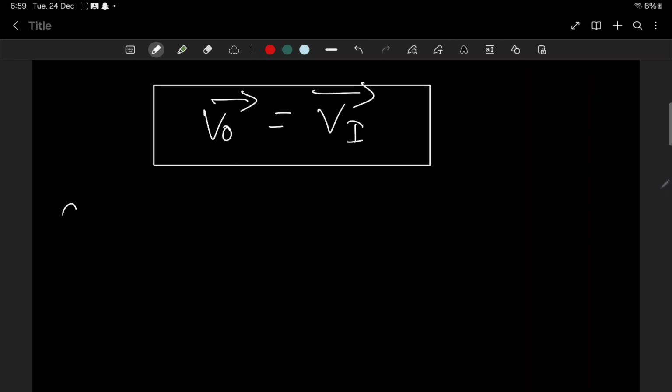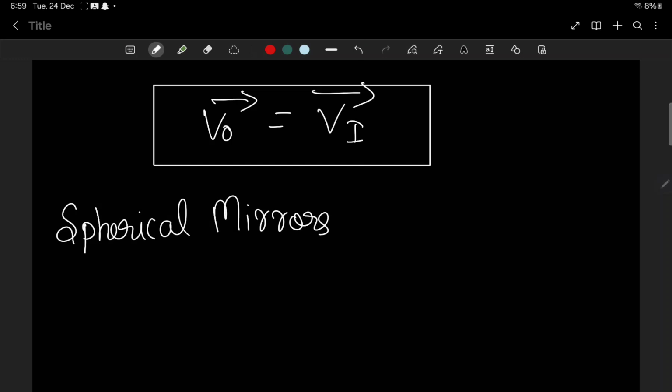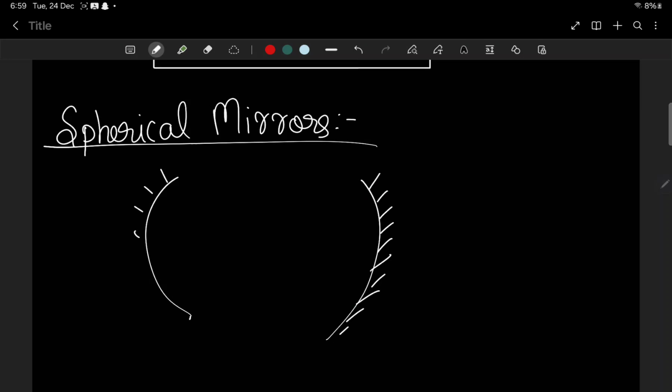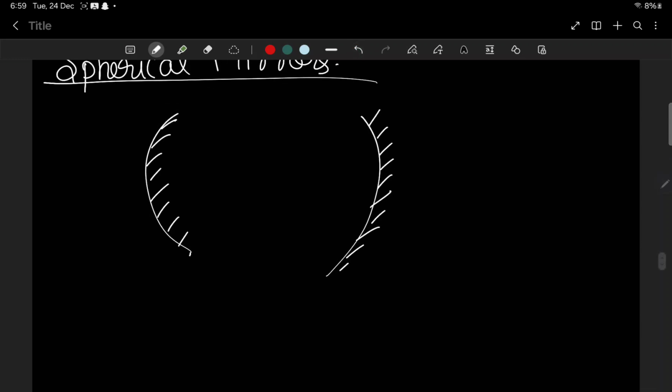Now we'll be moving on with spherical mirrors. You know what spherical mirrors are? No need to explain. There are two types of spherical mirrors. One is convex and one is concave. This is the convex mirror, and this is the concave mirror.